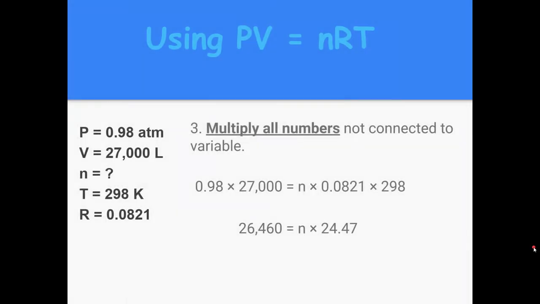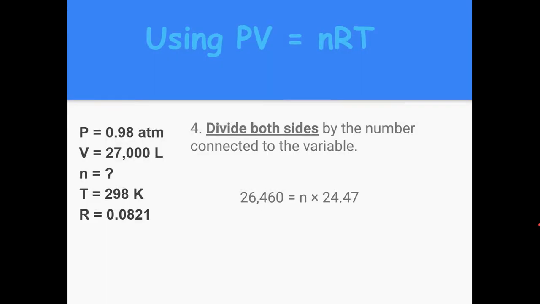The third step, multiply any numbers not connected to the variable. 0.98 times 27,000 is 26,460. I'll leave N alone because it's a letter. And then I'll multiply 0.0821 and 298 to get 24.47. And we'll rewrite the equation exactly as shown. Now our last step is to divide both sides by the number connected to the variable. If I do 26,460 divided by 24.47, I get 1081.32, and N remains on this right side. And that tells us there are 1081.32 moles in that room.